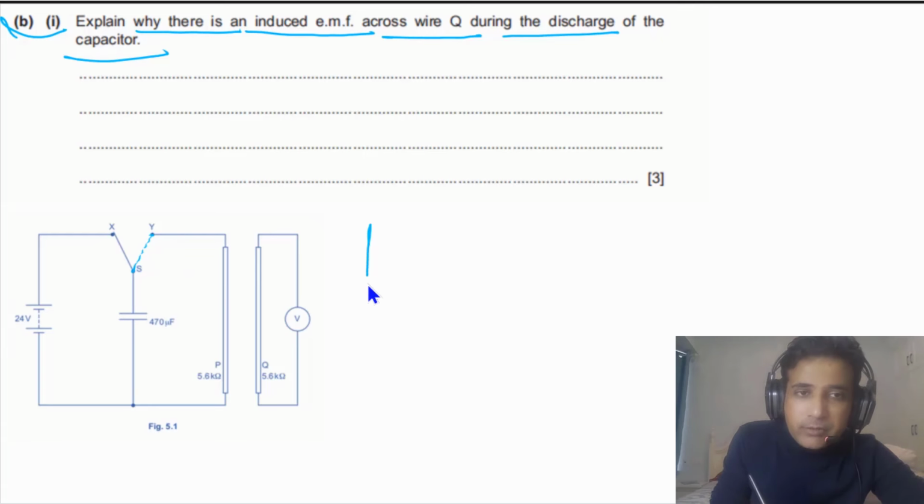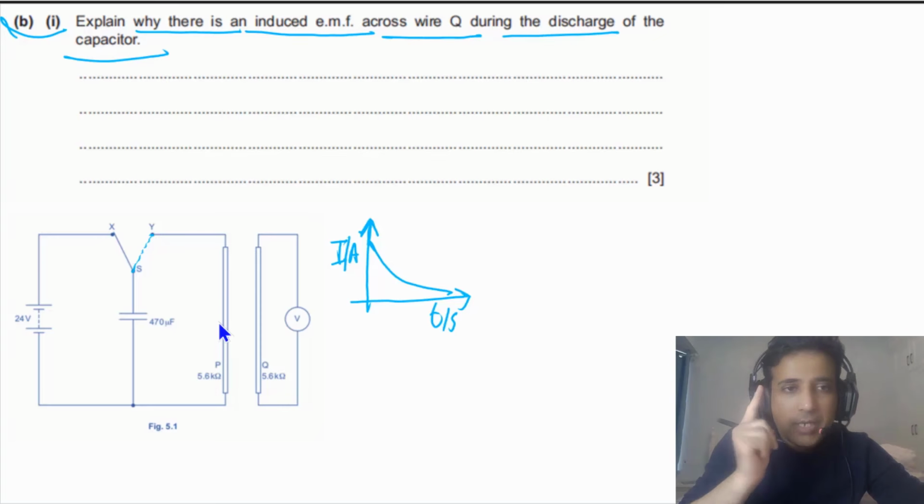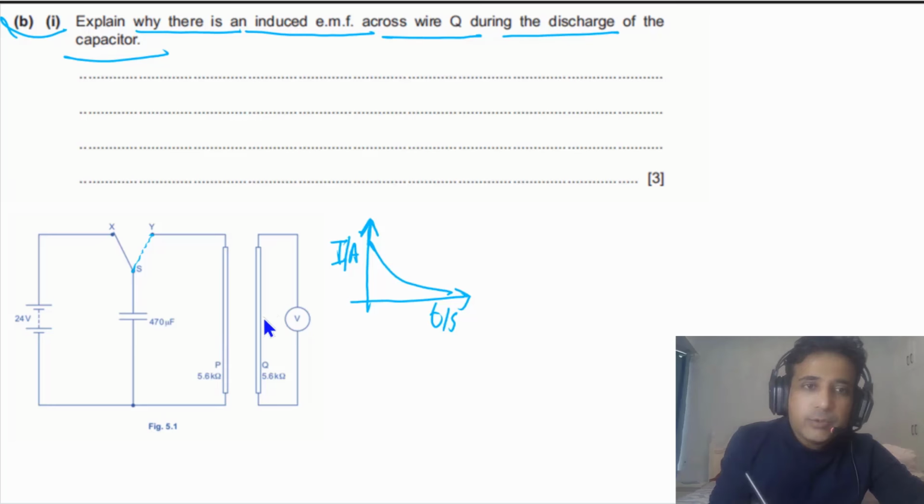And when this capacitor is discharging, current in this discharging circuit, or simply you can say current in this wire, will decrease exponentially with time. So here we have time. It will decrease like this. As current in this wire is decreasing and there is current in the wire, there is a magnetic field around this wire.